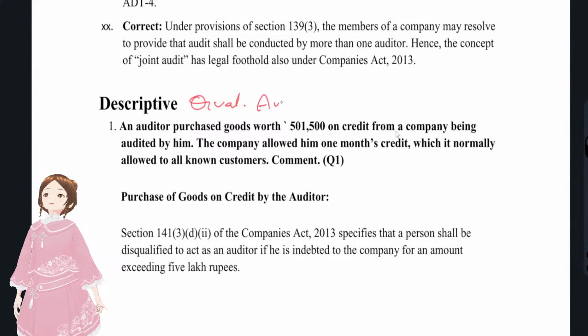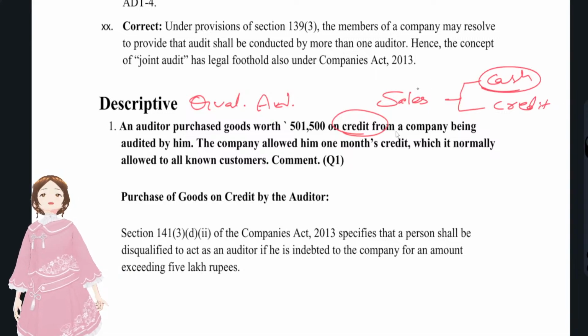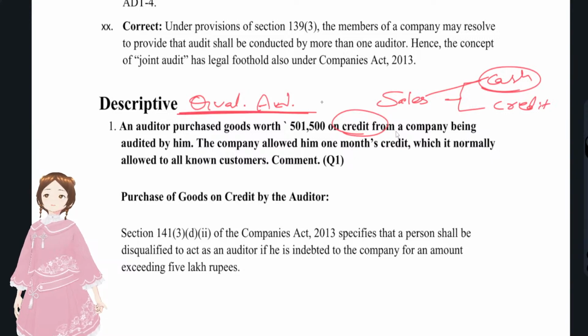You see, what are they trying to talk about in the question? It is with regards to the qualifications of the auditor. They have made some purchases on credit. Sales were of two types: one is cash sales and the second is credit sales. With cash sales, from the point of view of qualifications of the auditor, it's a normal business transaction. Anybody could do it at an arm's length price.